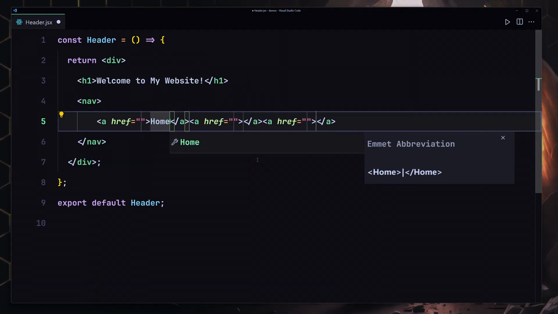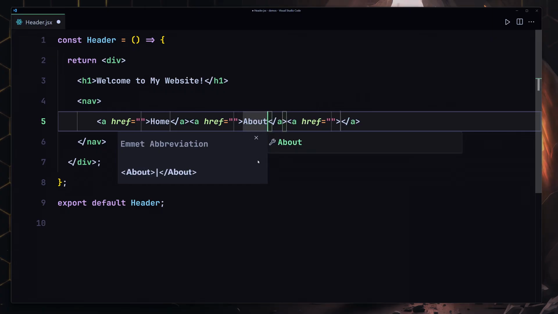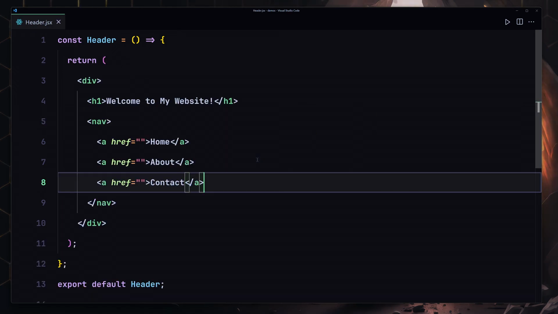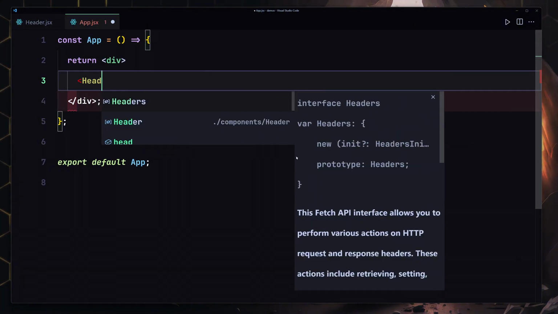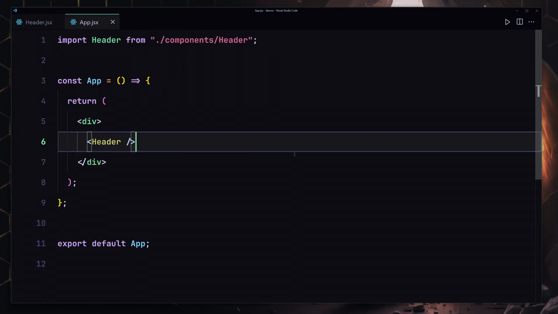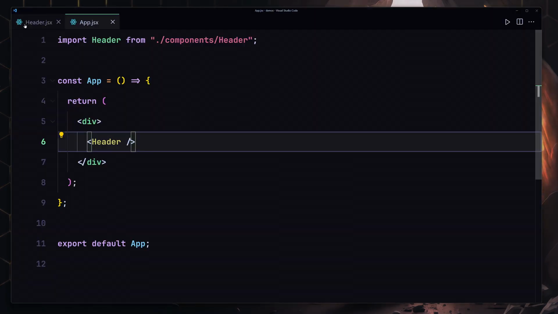For the first one we're going to be providing home, for the second one about, and for the third one contact. Okay, so if I just write contact and save my file, it's going to format there for me. I'm going to go ahead and go to my app and register my header component right here. Let's just import that and register that here. So now if I save my file, here you can see we're now getting welcome to my website, home, about, and contact. So that was the first part.